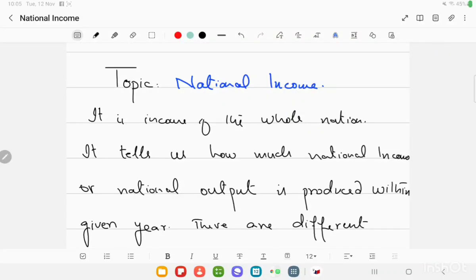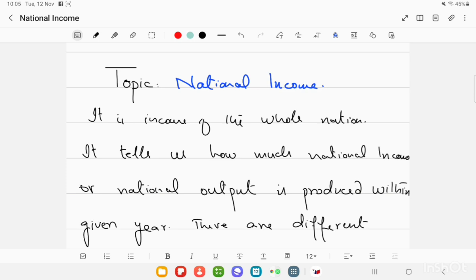Today we are going to record our lesson about the national income statistics. This is meant for both AS girls and AS boys. This was also done in our AS boys class, but right now they can also get the benefit of the same lesson as it is meant for AS girls. So, what is meant by the national income?